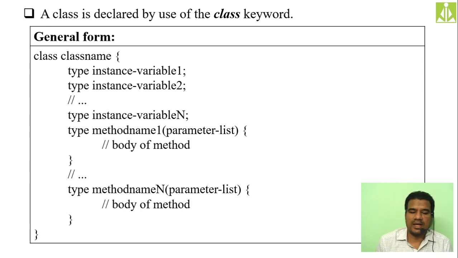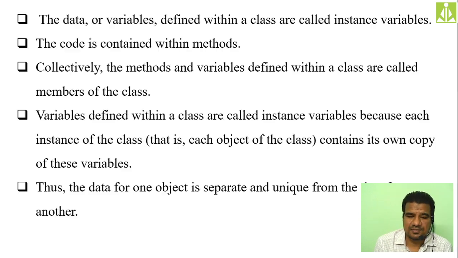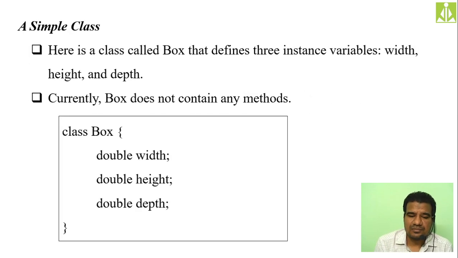So inside a class we can have instance variables as well as methods. A simple class definition we have seen with only instance variables in our previous class, and for this class we have created different objects. First we created one object, and we saw with that object how we can initialize these instance variables using the dot operator, isn't it?